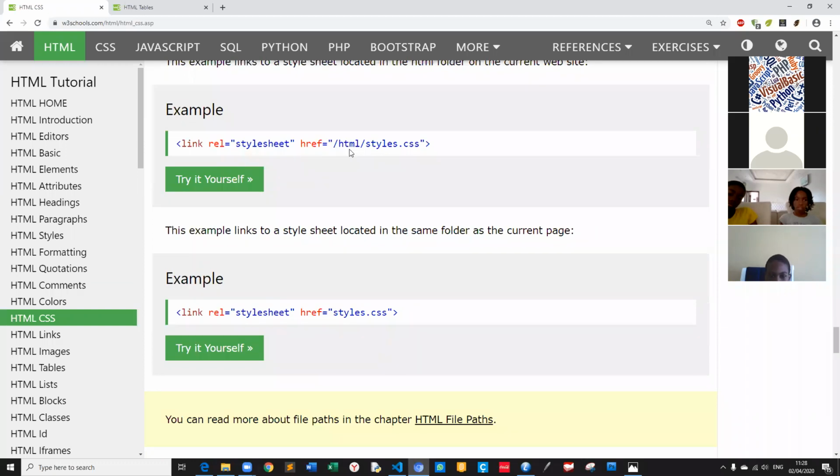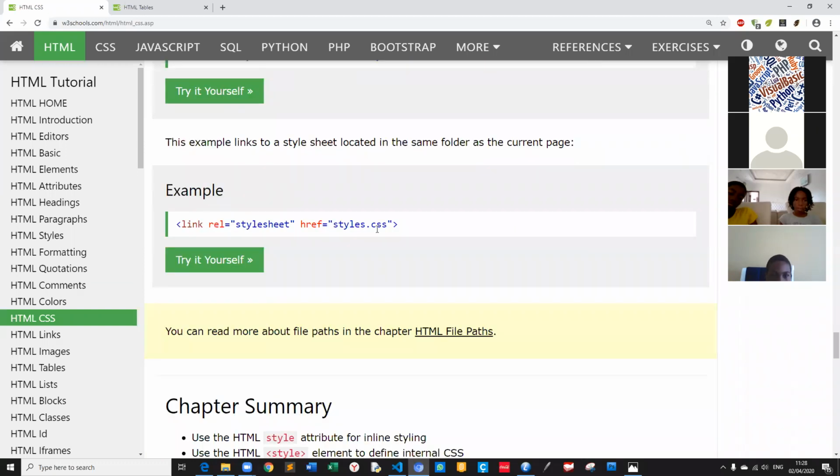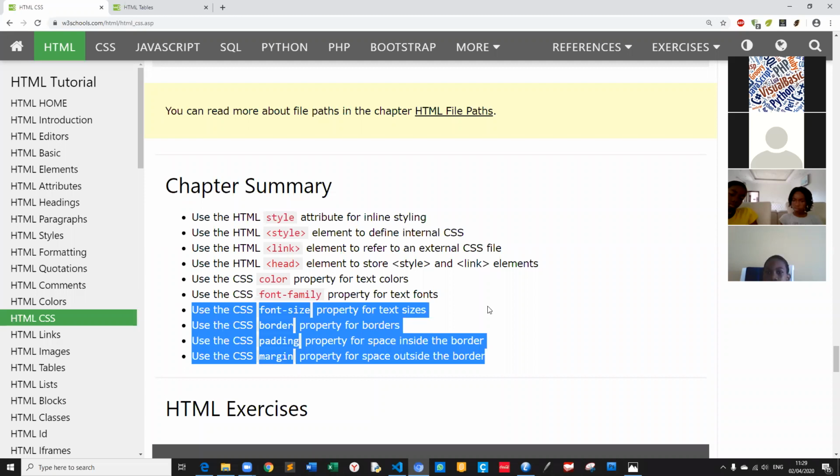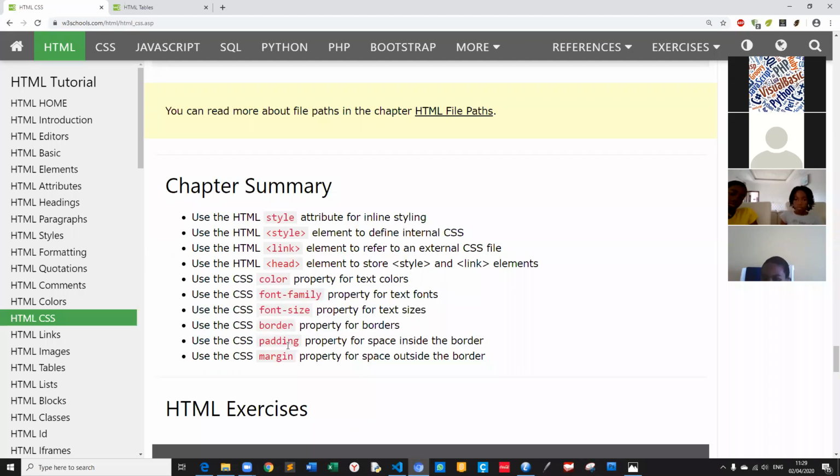This example links to a style sheet located in the same folder as the current page. If it is in the same folder, you can use it also. Look, students, now you can read more about file paths in the chapter HTML file path. The style we use in CSS is this HTML style. And the link, we already know how to put a link and a hyperlink also. Color, font family, font size, border, padding, margin, all of them are in CSS.